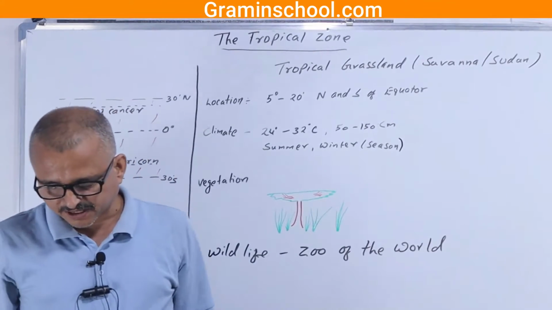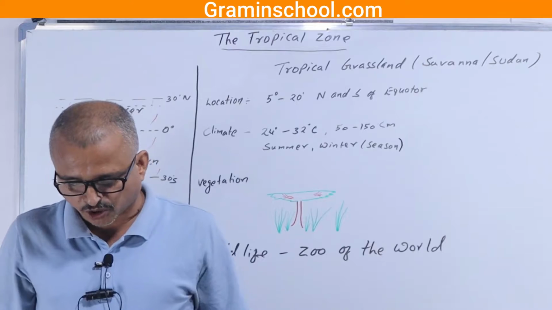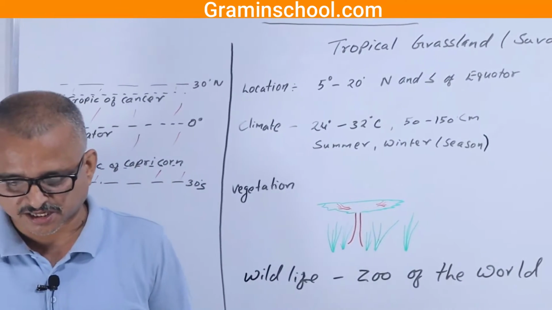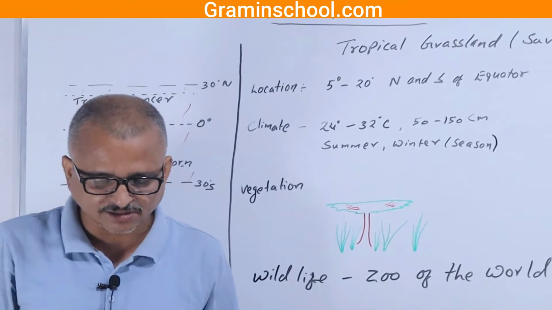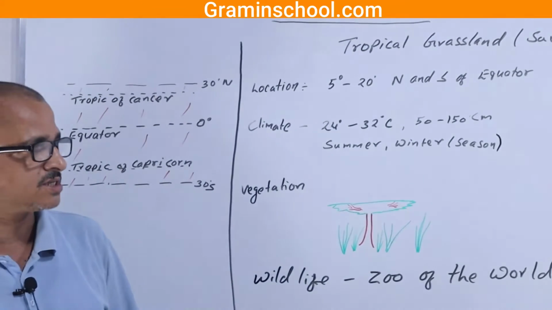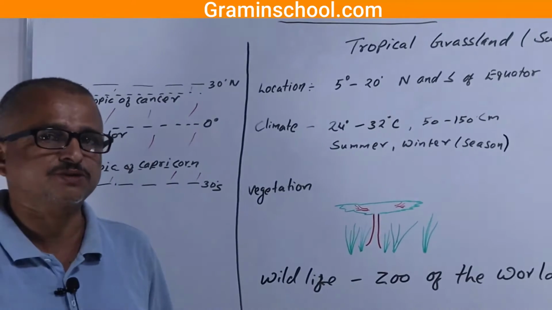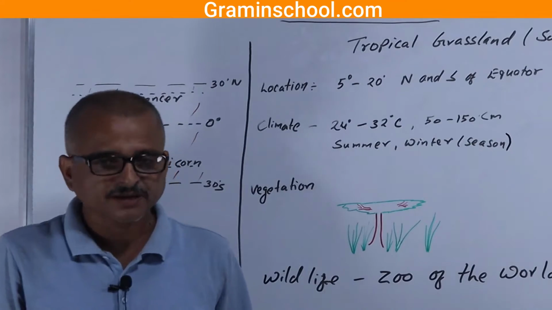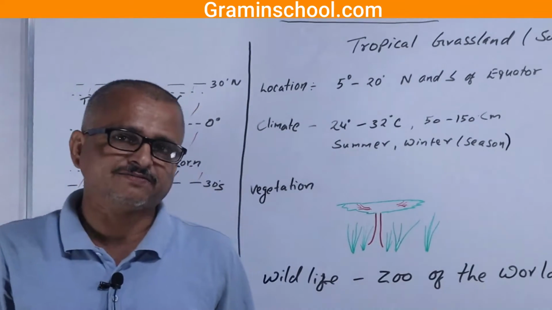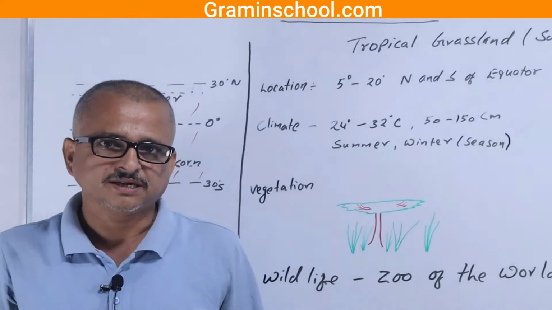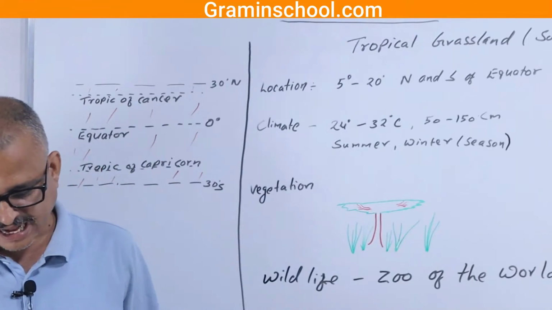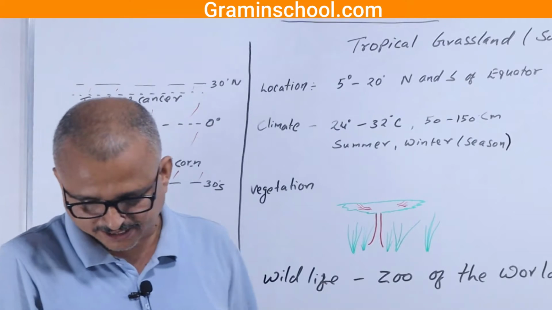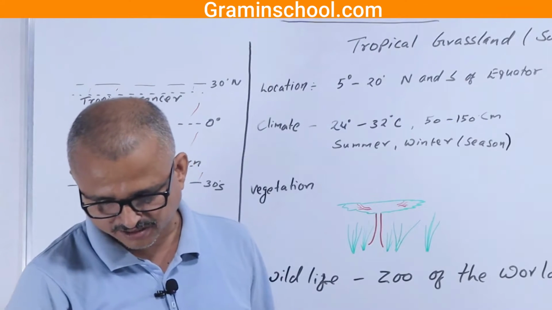This climate is found 5 to 20 degrees towards the north and the south, and the countries it covers are Sudan, Senegal, Kenya, Uganda, and Tanzania. Llanos is the mostly dominated vegetation, found in Venezuela. Campos is another dominant vegetation, found in Brazil, and savanna, which is found in Africa, is another dominant vegetation.